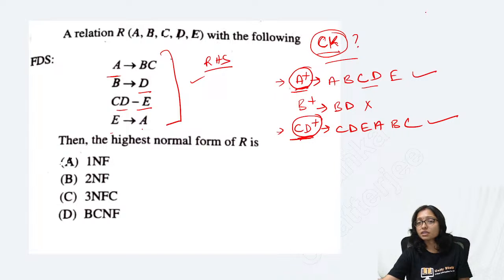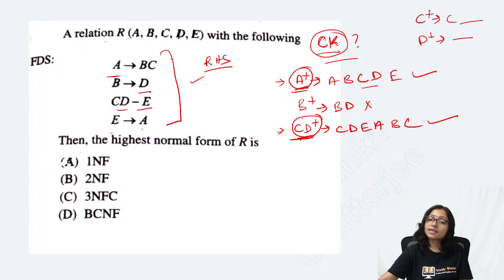You have to think: through the C closure, can you determine anything? Or only through the D closure, can you determine anything? No. Minimal does not mean counting the number of attributes. Is there any common thing that they are also able to do? No. That's why CD is also my candidate key.